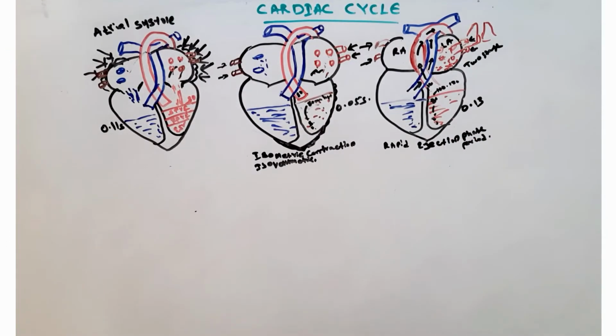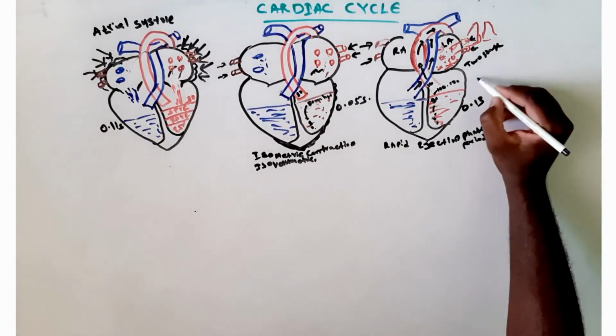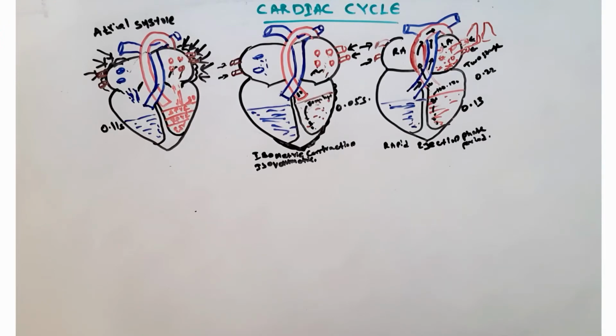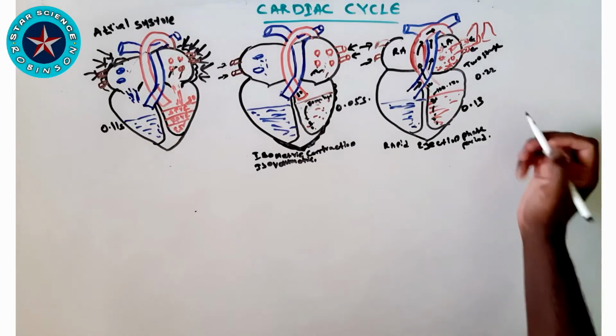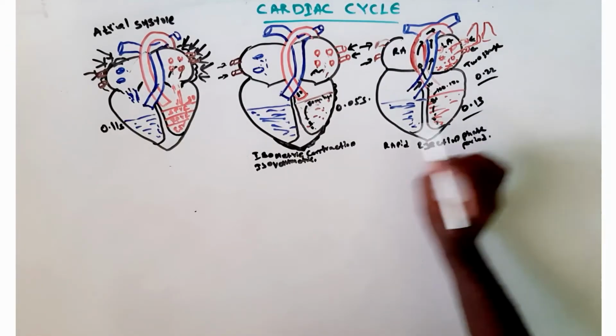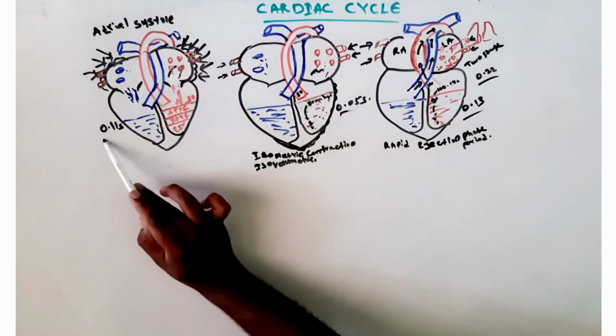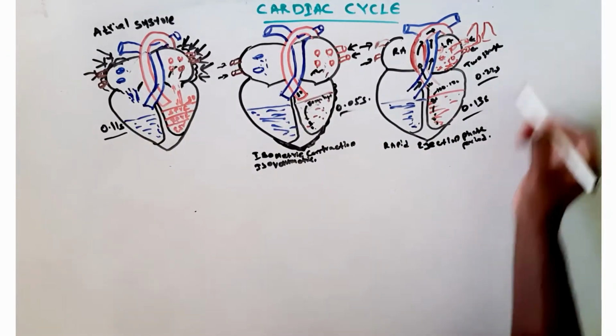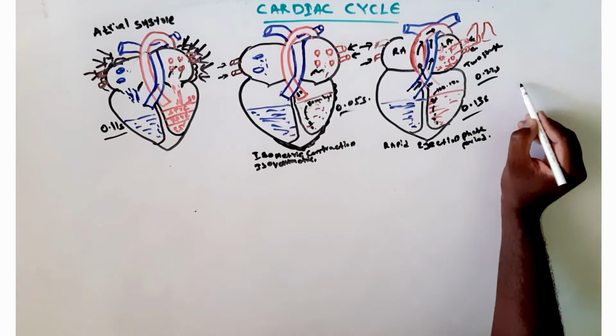I'm treating these two as one because the actions are the same, but the pressures are different. That is the only simple importance at this stage. The rapid ejection phase and the next phase have the same action, but the pressure is slightly different. So just remember the seconds of each phase.